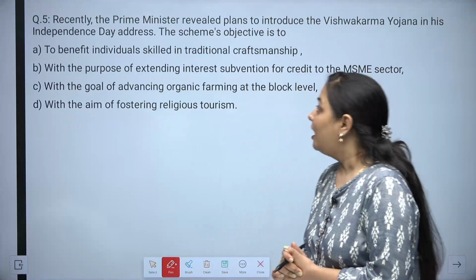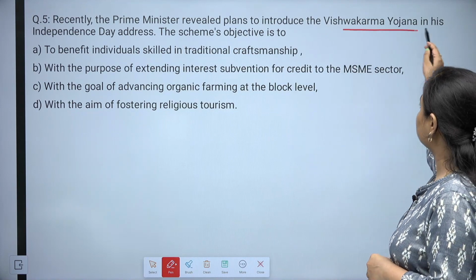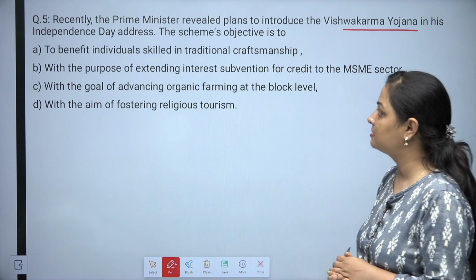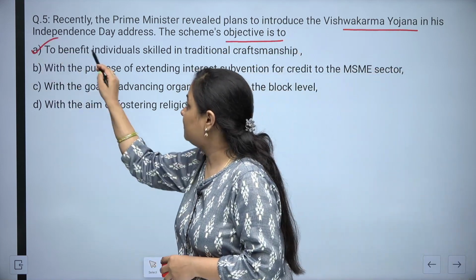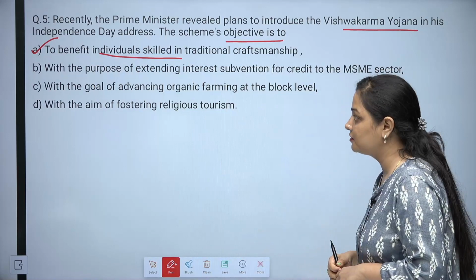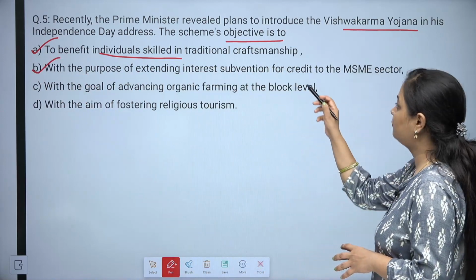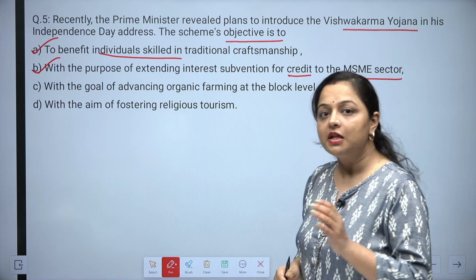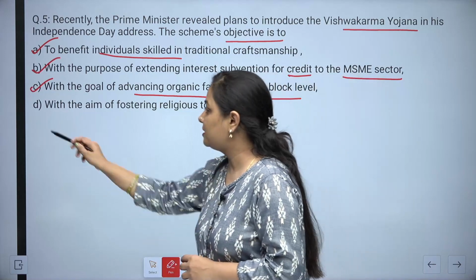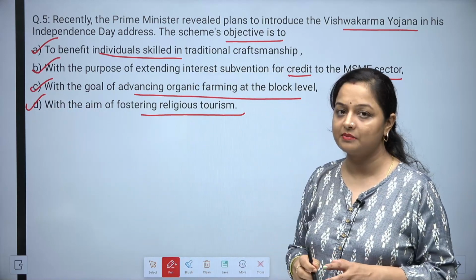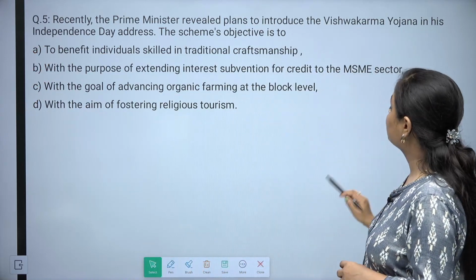It's a big deal. Question number 5 is, recently the Prime Minister revealed plans to introduce the Vishwakarma Yojana in his Independence Day address. The scheme's objective is: the very first option is to benefit individuals skilled in traditional craftsmanship. Second one is with the purpose of extending interest subvention for credit to the MSME sector. Third option is with the goal of advancing organic farming at the block level, and the fourth one is with the aim of fostering religious tourism. So these are the four options. You have to find out which one is correct related to the Vishwakarma Yojana.